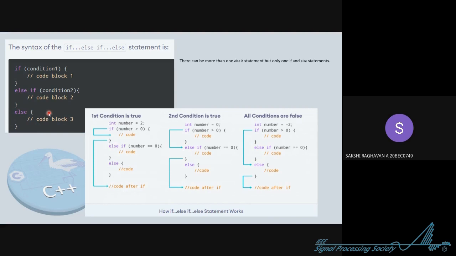Now there is a fun fact. Based on what code or what task you have been given to solve via C++, you can use a lot of else if. Every nested else if will have only one if and one else, and you can add as many else if as you want, 4, 5, 6, based on your desired task. The clarity on this topic will come as you solve more and more questions. So 2 or 3 questions, and then that's it. These are easy topics. You can just do it.